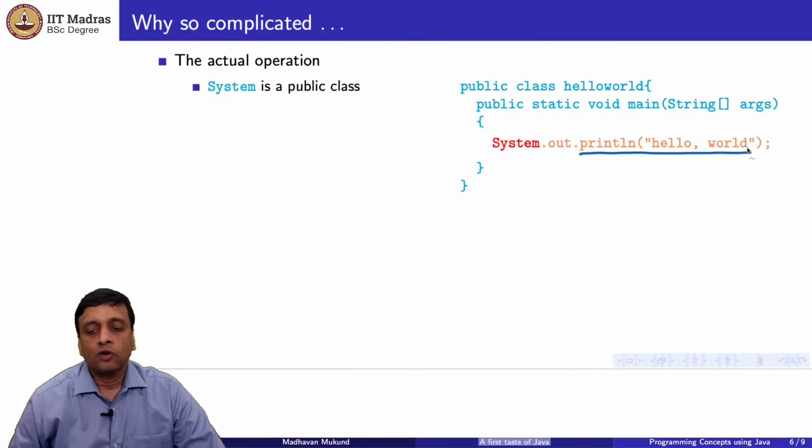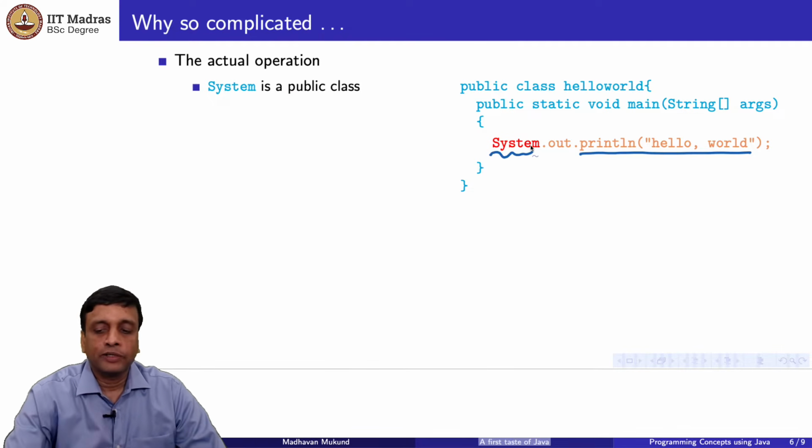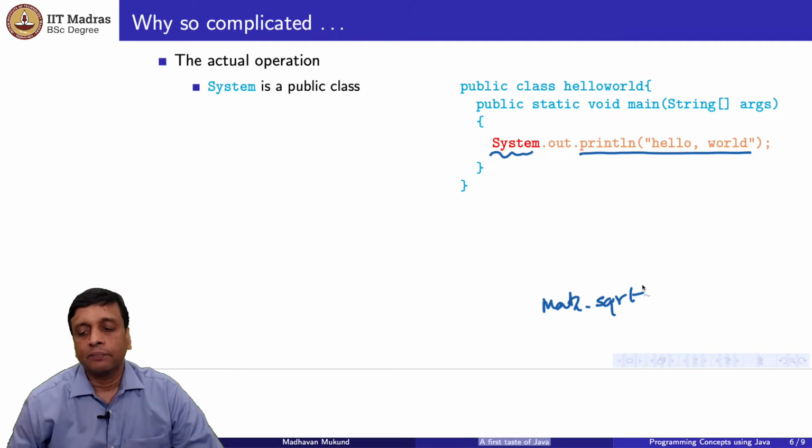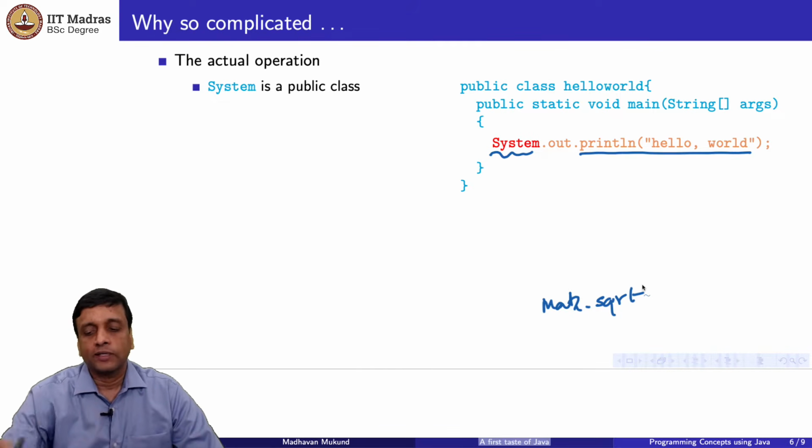So that class is called System. So that's why we have to put it with respect to System. The syntax here is similar to the Python thing where we use libraries. Remember, in Python you'll say things like math dot something, math dot square root, right? So you would say that this is the function square root which is inside the library math. Here instead of a library it's a class. So this is the function println inside the class System. So that's what System is telling us. System is a public class which contains this print function.